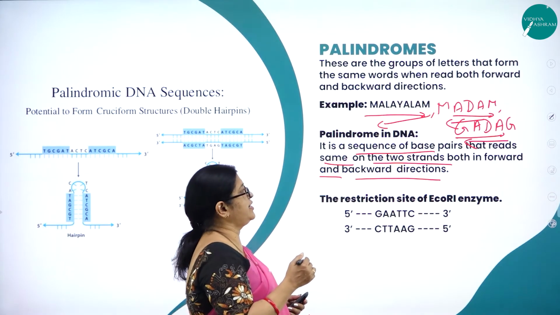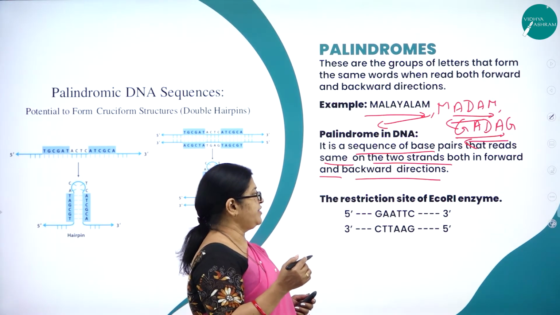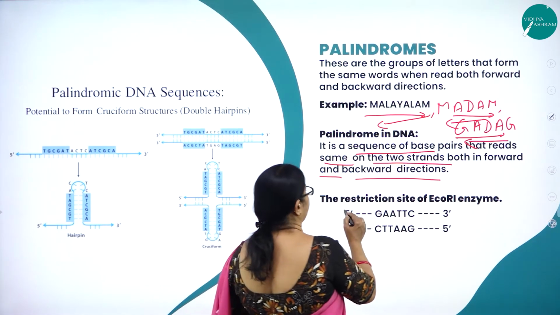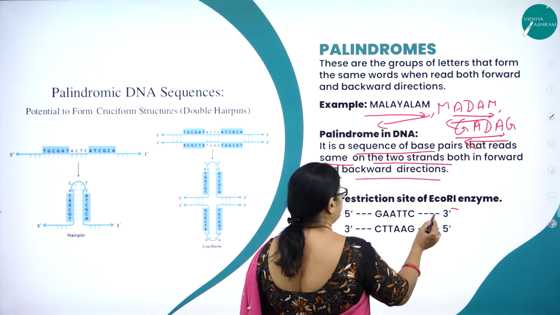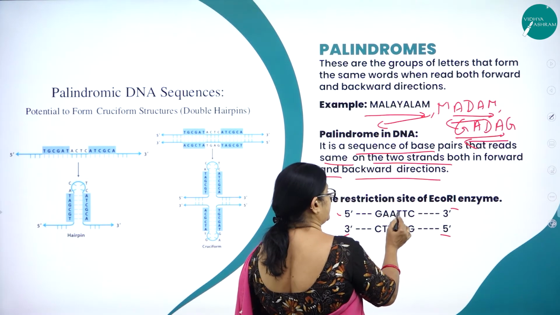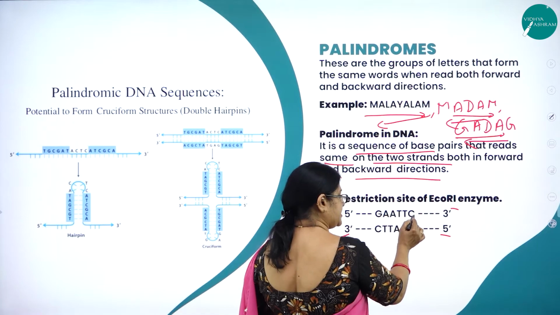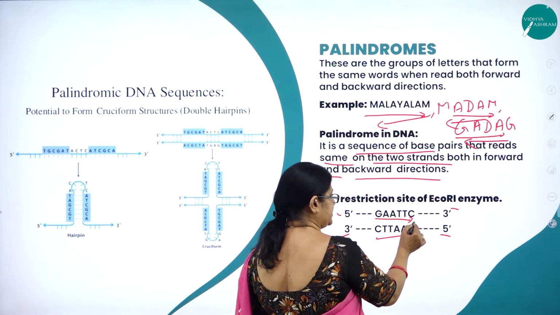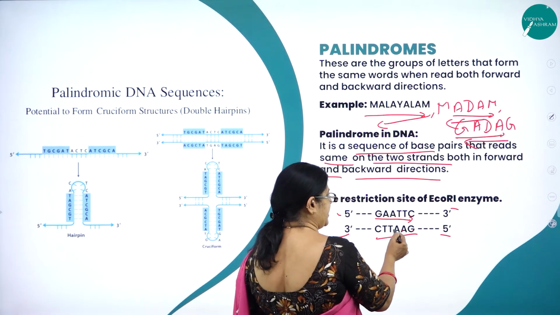You will understand this with an example. Here you can see 5 prime to 3 prime, and here 3 prime to 5 prime. GAATTC. You read from this side GAATTC, and from the other side also GAATTC.